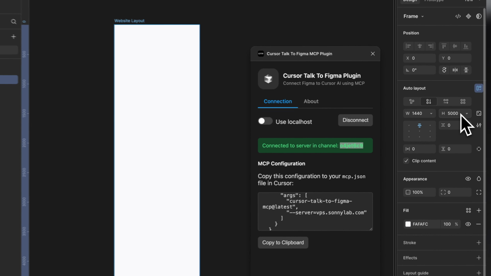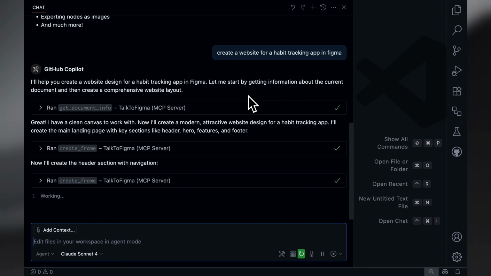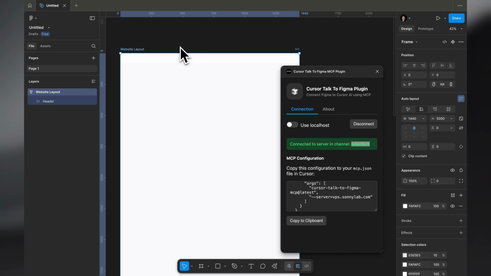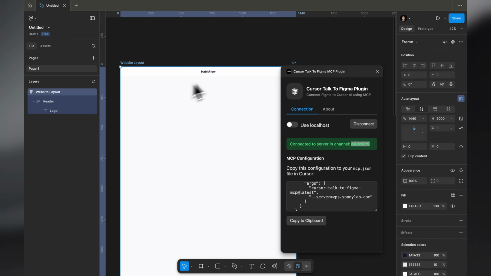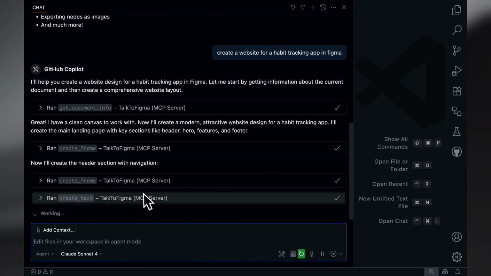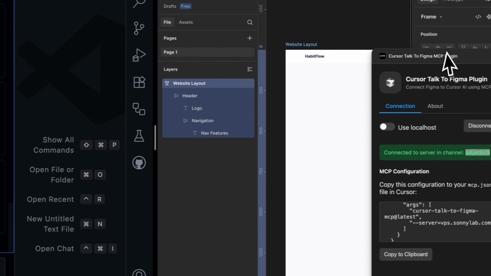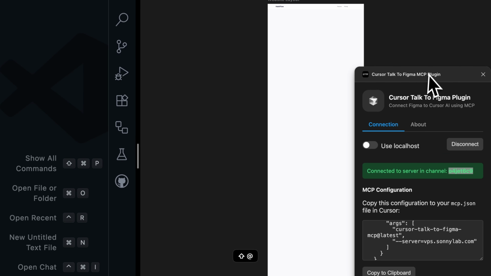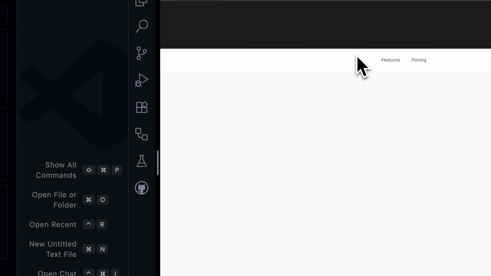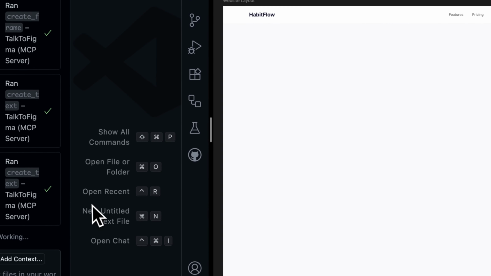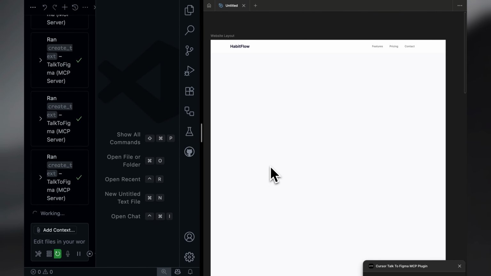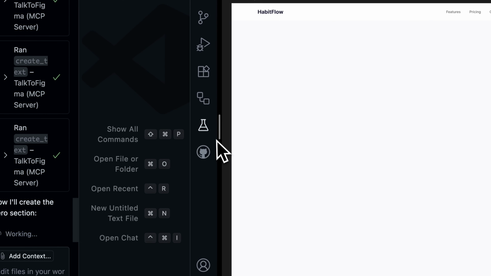Why does it have a height of 5,000? I don't know, but yeah, it's going on. It's creating the layout. It's adding a background color. It added a header and it's adding a logo. So all of this is being created over here. Okay, all of this is happening right over here. Perfect. So hopefully this works.